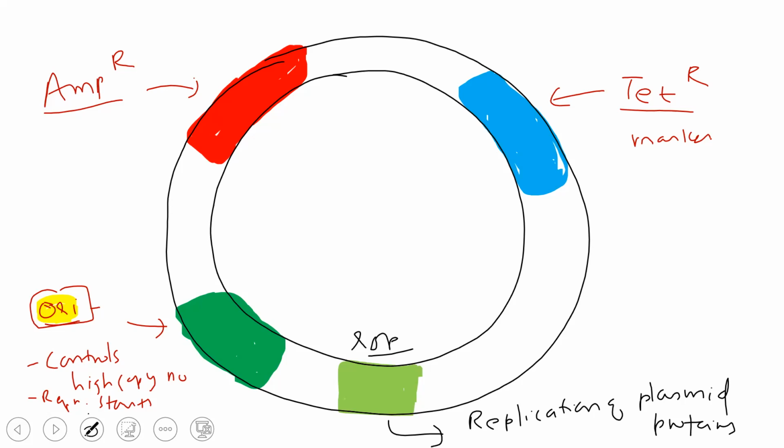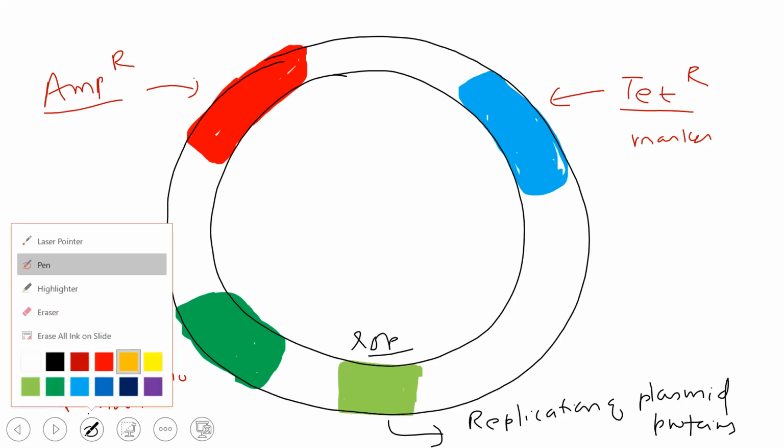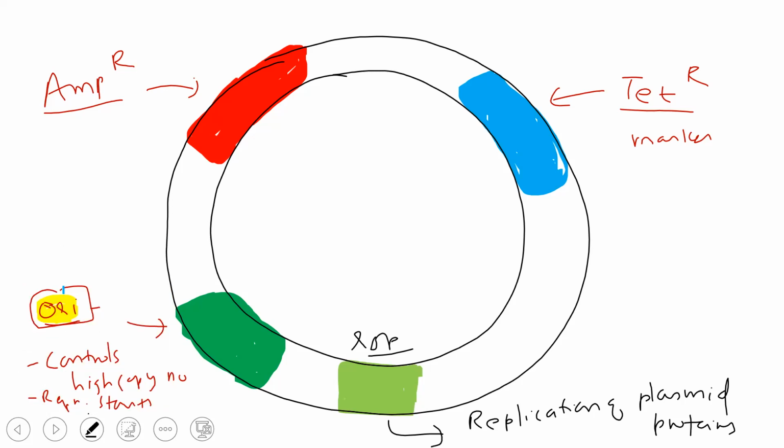Now, if you look at the different enzymes which have been shown in the figure, if we want to transfer our desired DNA, we need to use a restriction enzyme. Different restriction enzymes have different sites. As you know, they have a specific recognition site.